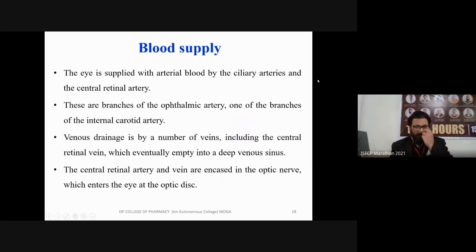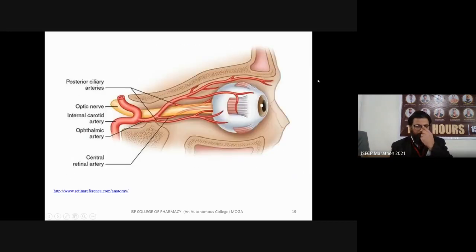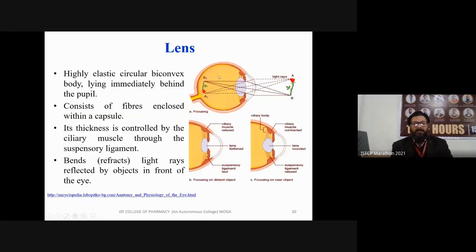So there are different types of blood supply. These blood vessels are known as the posterior ciliary arteries and the internal carotid artery. These are branches: ophthalmic artery, central retinal artery, and central retinal vein. Lenses. So lenses are responsible to adjust the object and to recognize the structure,